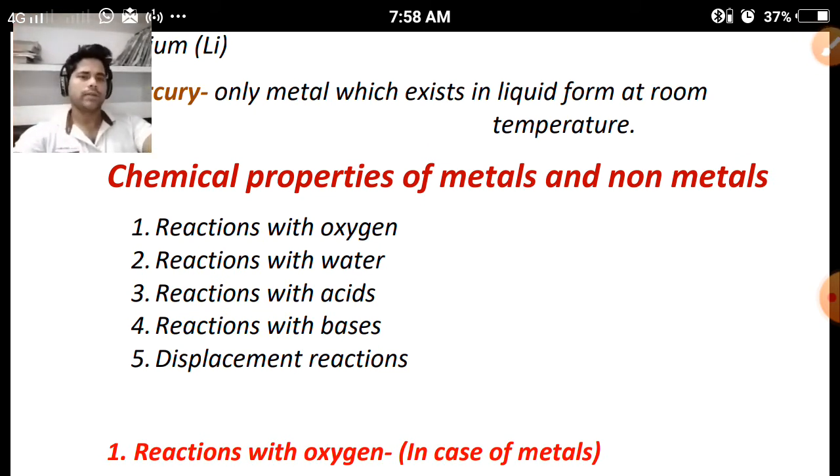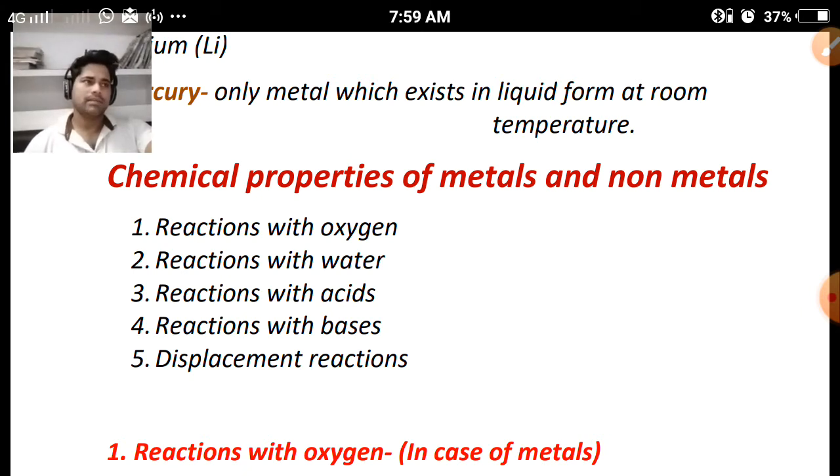Now we are moving to the chemical properties of metals and non-metals. What is meant by chemical properties of metals and non-metals? In these properties, we will discuss some chemical reactions. What happens when metals react with oxygen? What happens when metals react with water? What happens when metals react with acids?